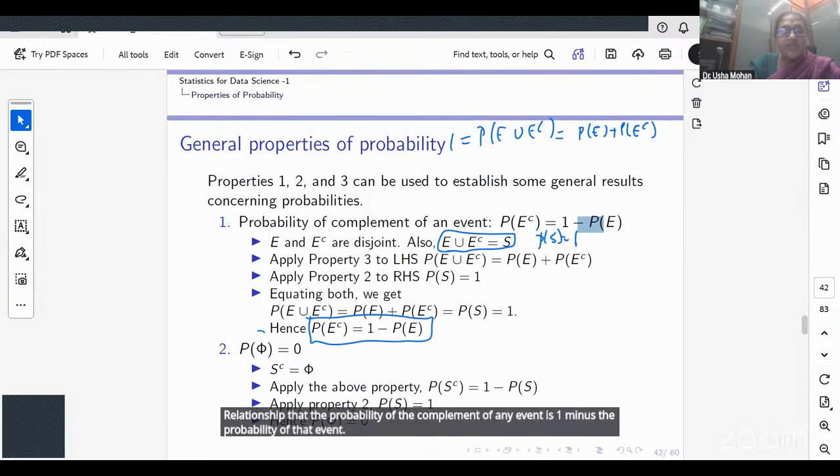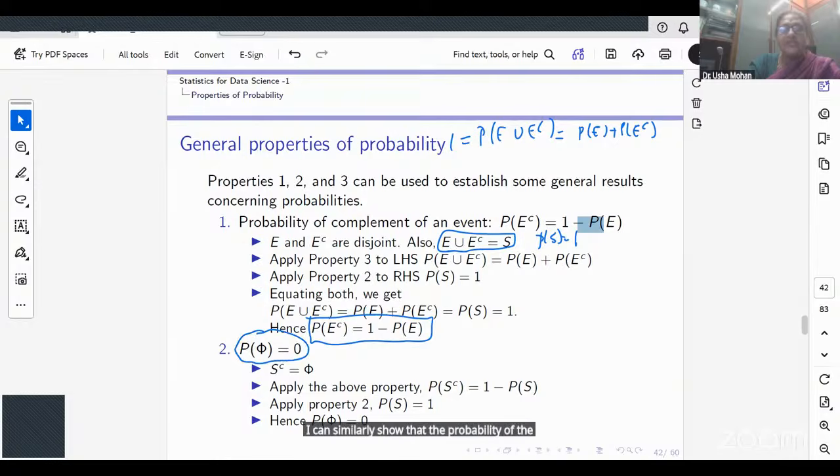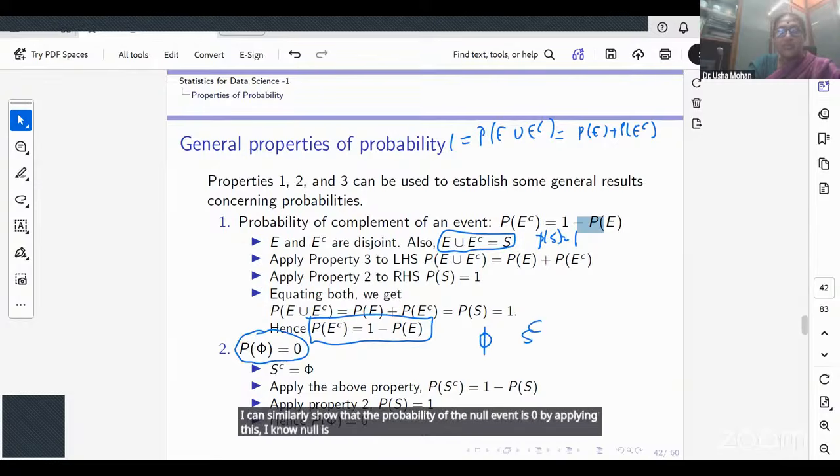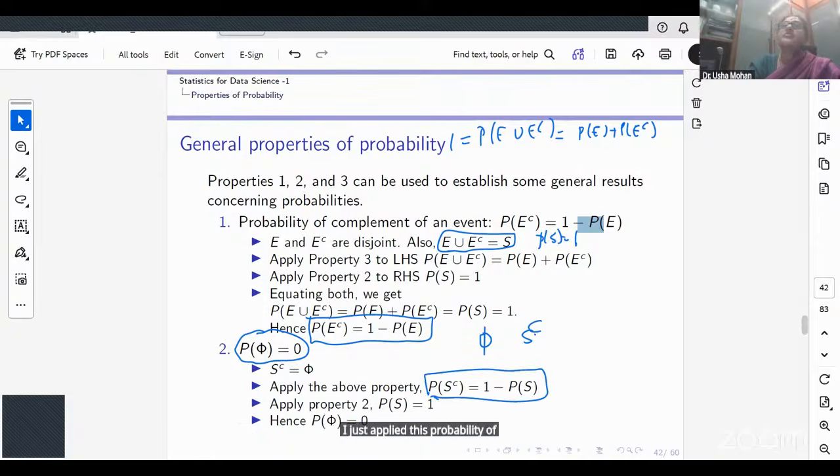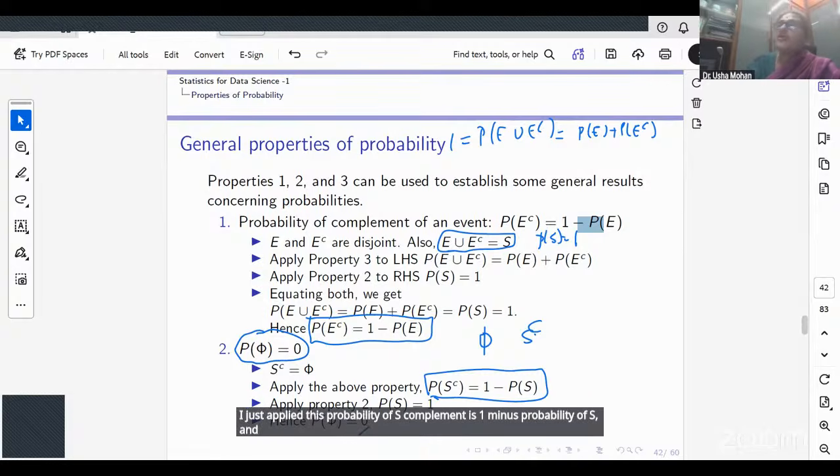And I can similarly show that the probability of the null event is 0. I know null is nothing but S complement. I just apply this: probability of S complement is 1 minus probability of S, and I get the probability of the null event is 0.